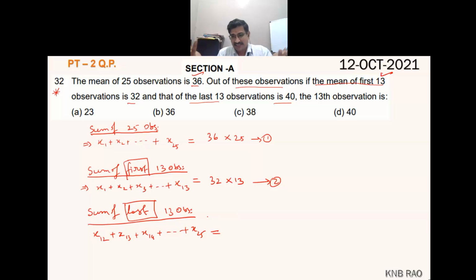Sir, X12 will not come on the left side, sir. See, the 13th observation, X12 will not come. You wrote the 12th, but it is the last 13 observations. So from here you can come backwards. You can go like this: 25th, 24th, 23rd, 22nd, 21, 20th, 19, 18, 17, 16, 15, 14, 13. So that is a total of 13 observations.